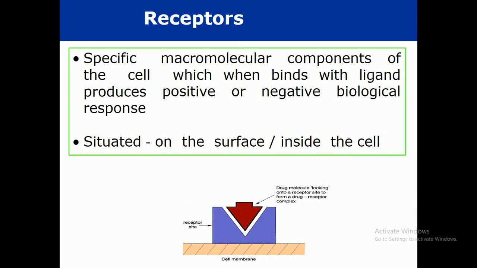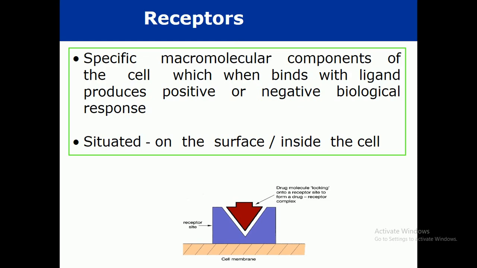New lectures. Today we will discuss receptors and pharmacology. Now, what are receptors? Receptors can be defined as the specific or particular macromolecular components of the cells which, when bound with ligands, produce a positive or negative biological response.